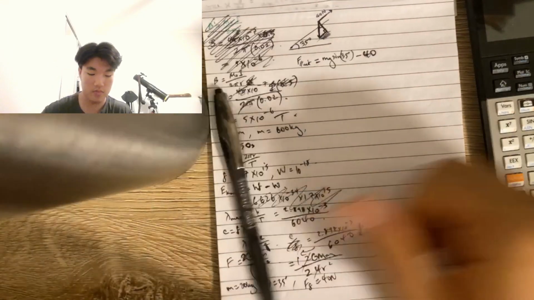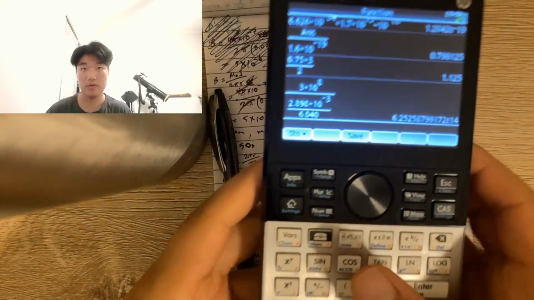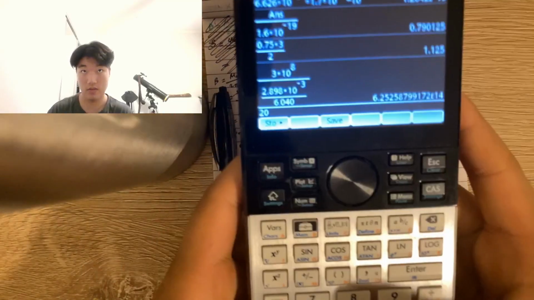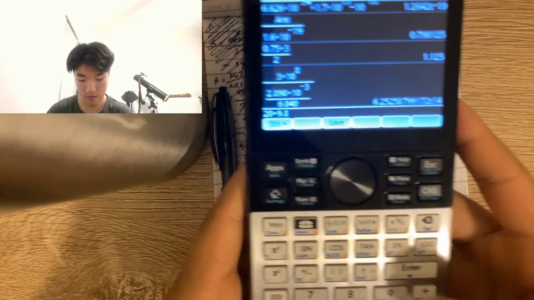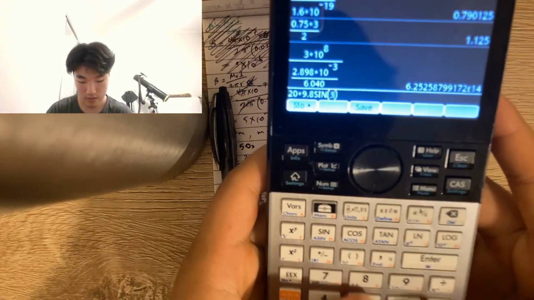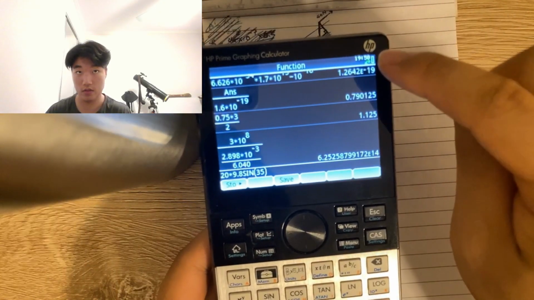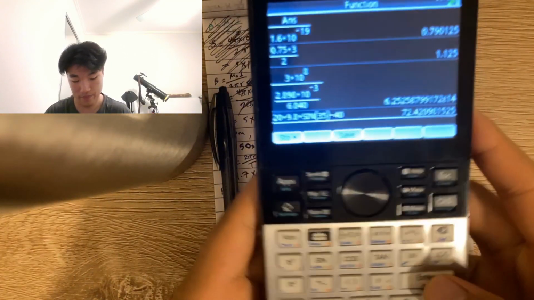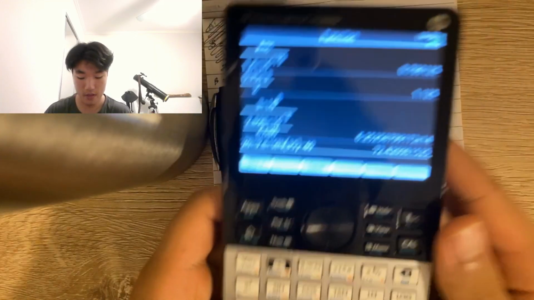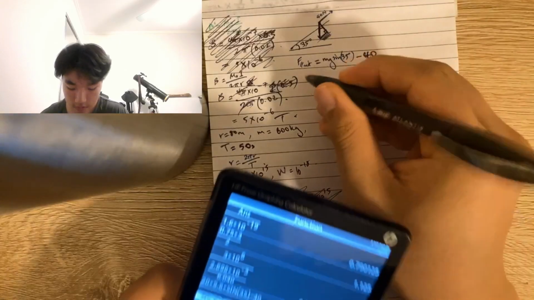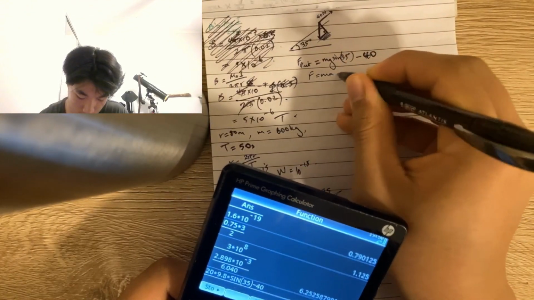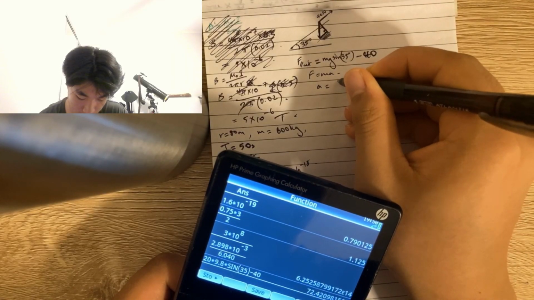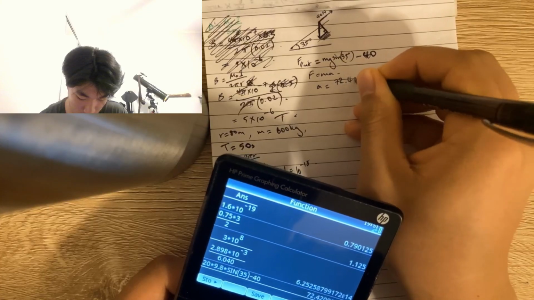Okay, to solve this, we put this into our calculator. The mass is 20 kilos. We need to convert the units, so we can times it by 9.8, sine 35 degrees. Make sure to check your degrees. Minus 40. So that's the net force. And using Newton's second law, F equals ma, we get that value.